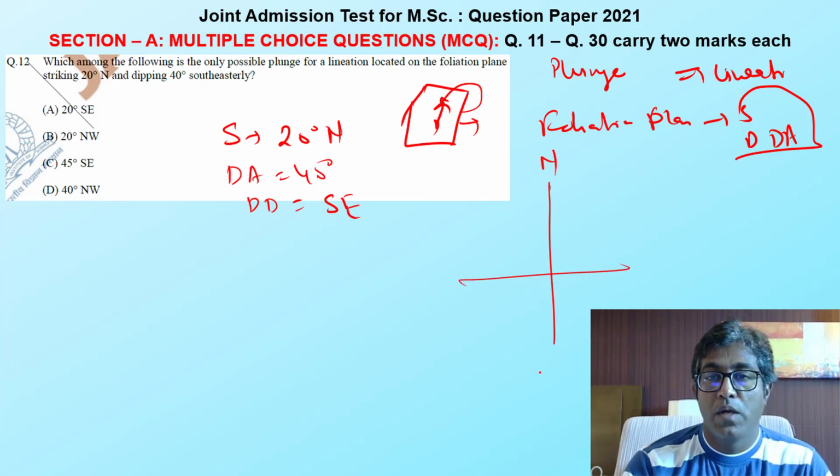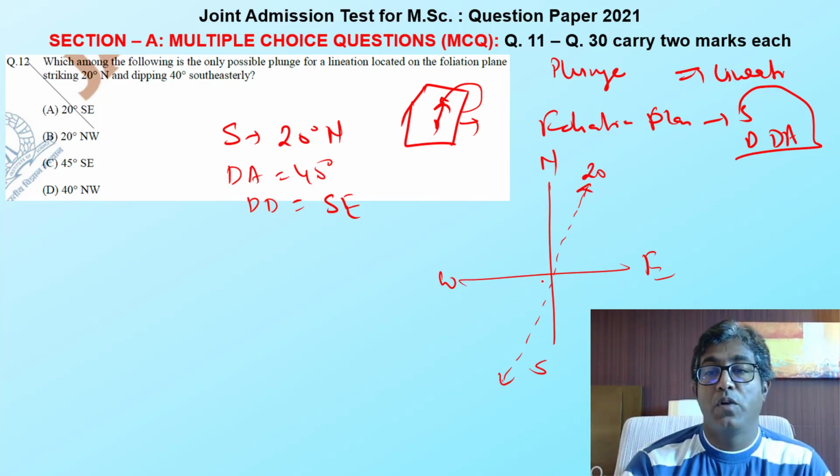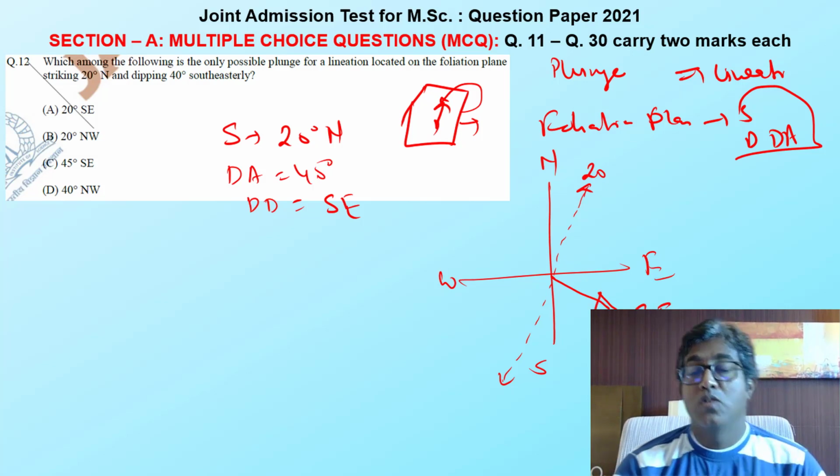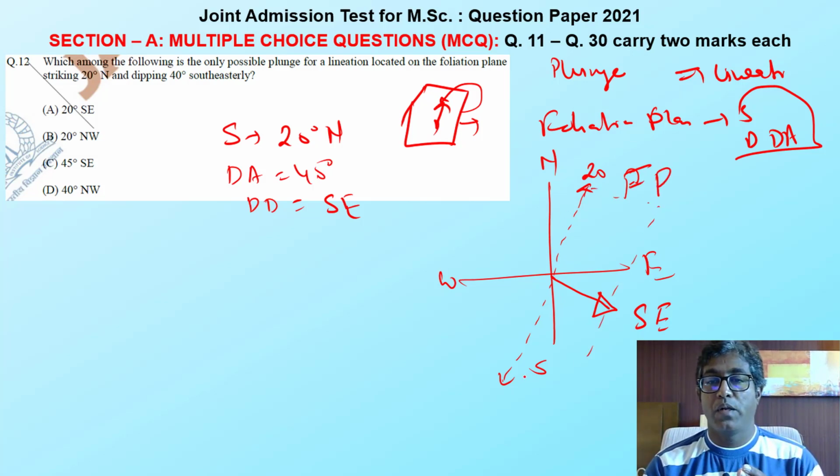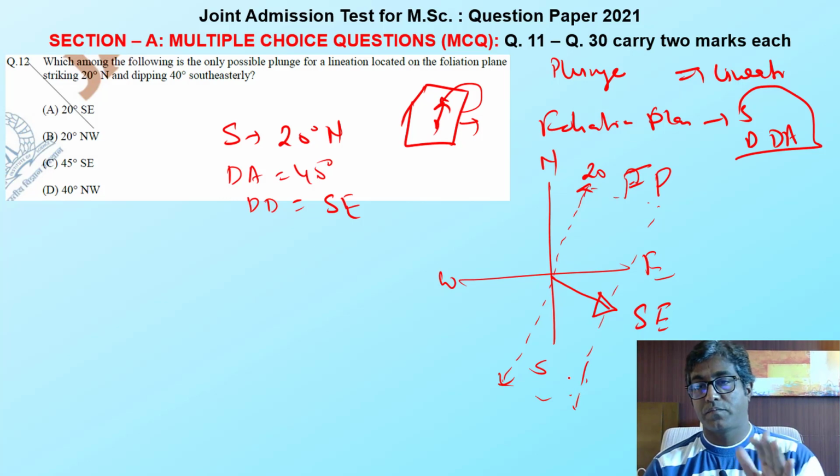This is my north, south, west, east. This is my strike passing from north 20°, and it is dipping towards southeast. Forget about the amount. This is my foliation plane property, dipping in the southeast direction and striking in the north.